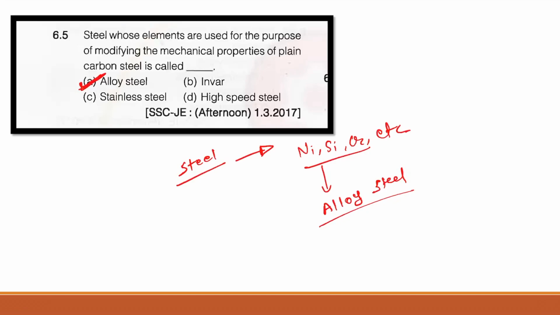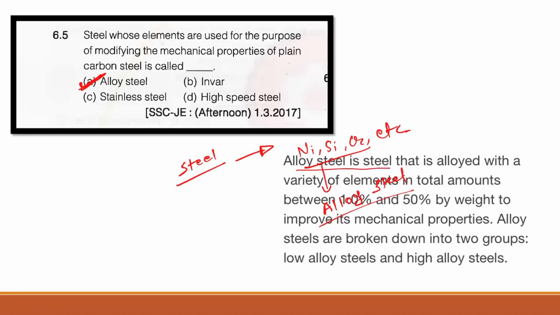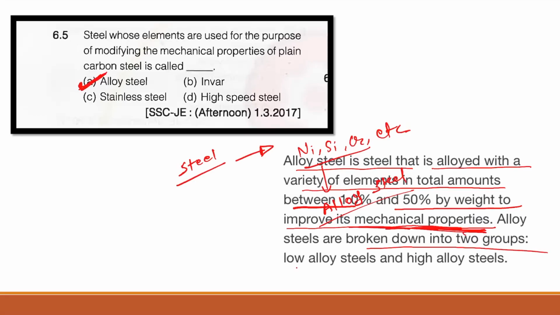Now the next question. Alloy steel is steel alloyed with a variety of elements in total amounts between 10% to 50% by weight to improve its mechanical properties. Alloy steel is basically made to improve the mechanical properties of plain carbon steel or normal steel. Alloy steels are broken down into two groups, low alloy steel and high alloy steel, depending upon how much content of other elements such as nickel, silicon, chromium we mix in it.